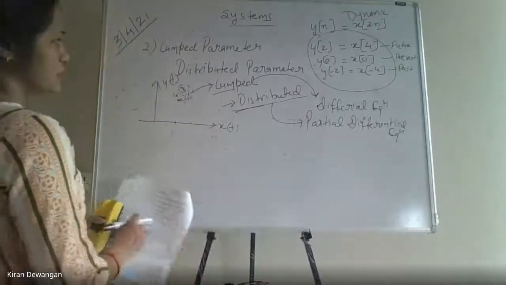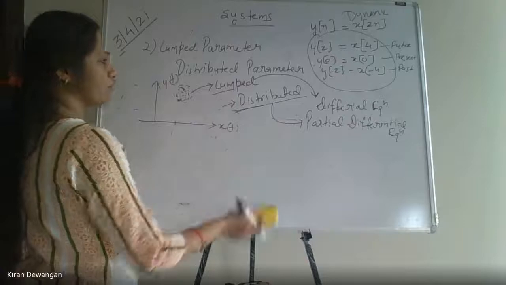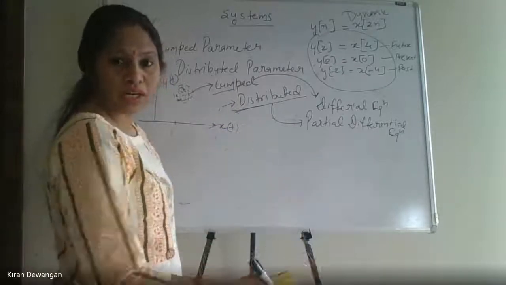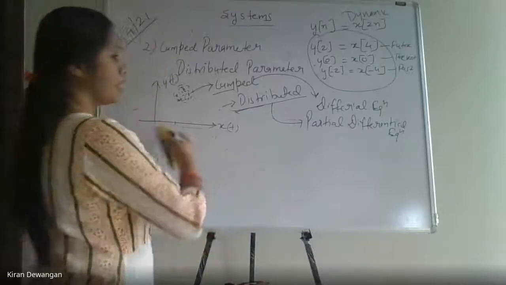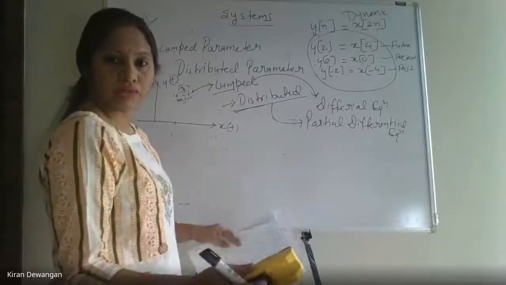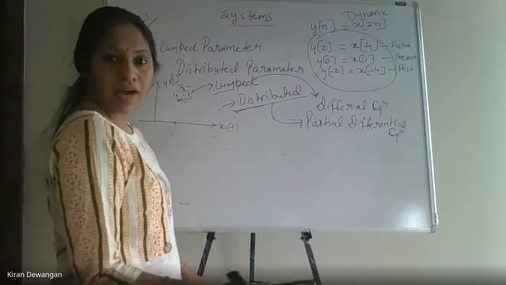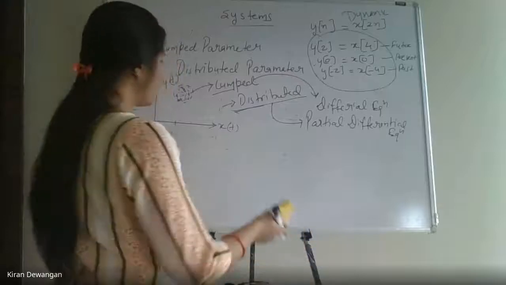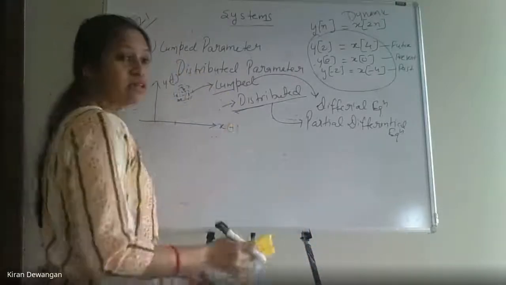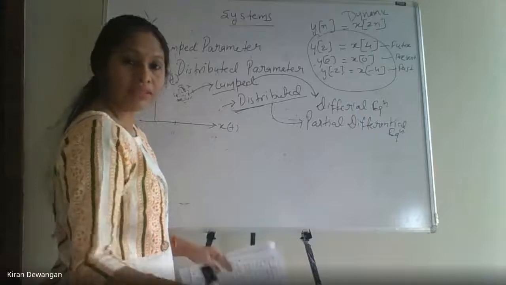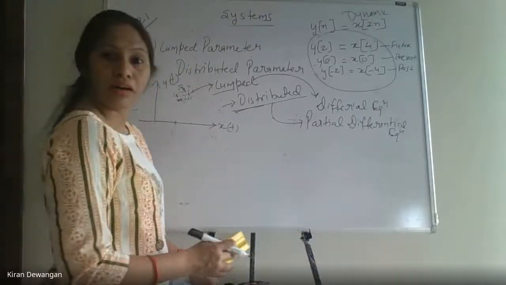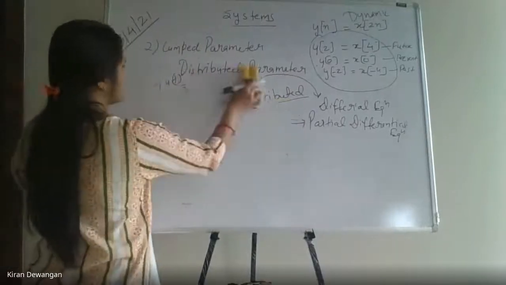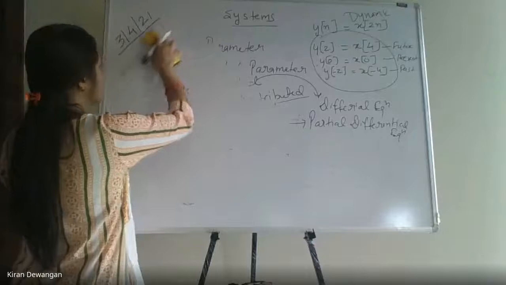So this is a different type of system, where we define it in terms of the positions of the output that we get for different sets of input. If the outputs are positioned in different places, so we have different sets of outputs for different sets of inputs, then it will be distributed. Whereas if we get a certain particular set of outputs for any set of input, then it will be a lumped parameter system. So the lumped and distributed parameter is simple. Now we'll move on to the next type of systems.